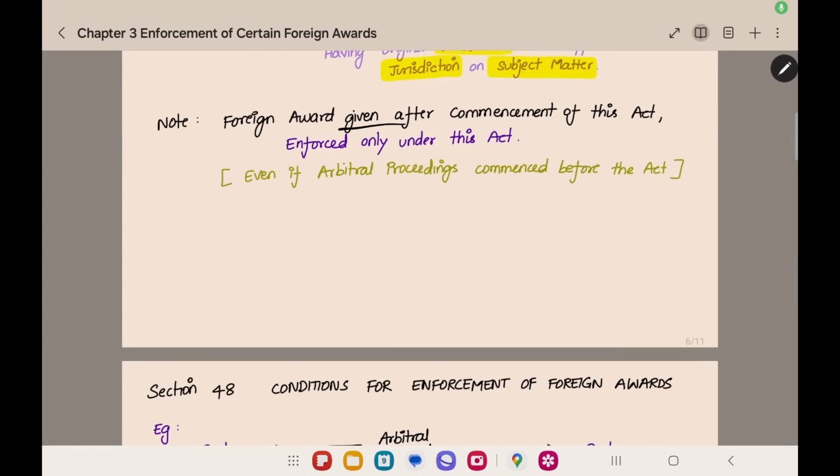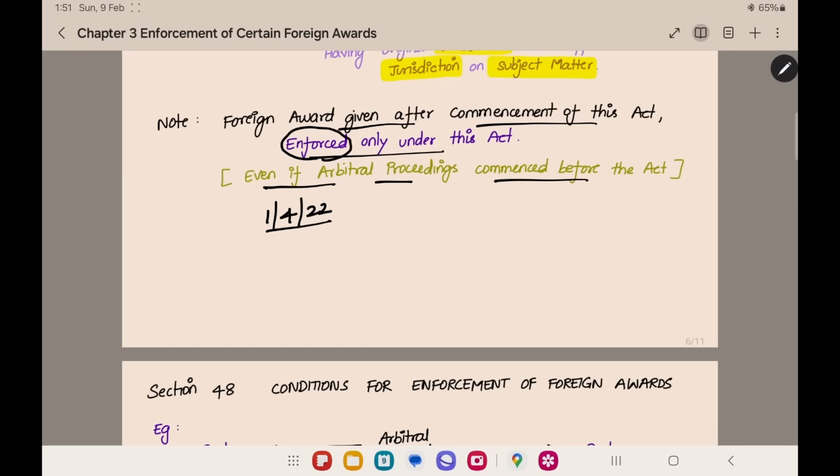A foreign award given after the commencement of this act can be enforced only under this act, even if the arbitral proceedings commenced before the act. For example, we can take a date, 1/4/22. We can assume that this arbitration act commenced on this date. Any foreign award given after this date should only be enforced under this act. You should not go to the previous act, even if the arbitral proceedings for such award commenced before the act.